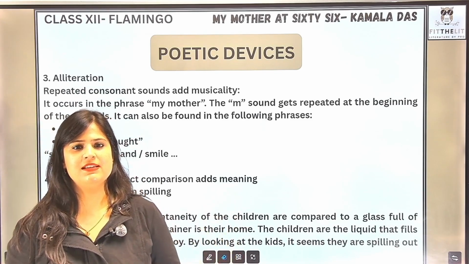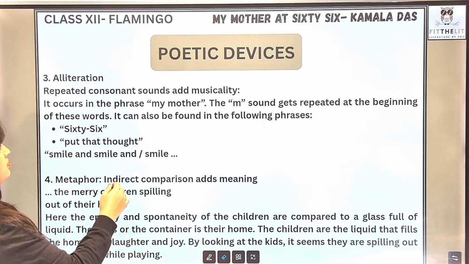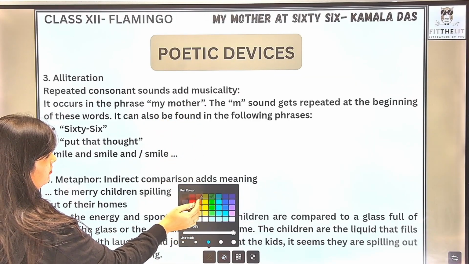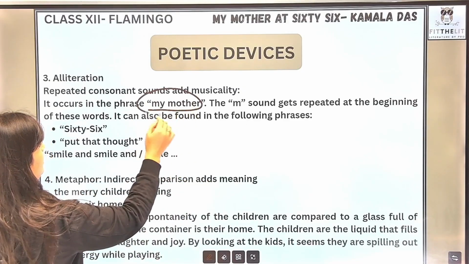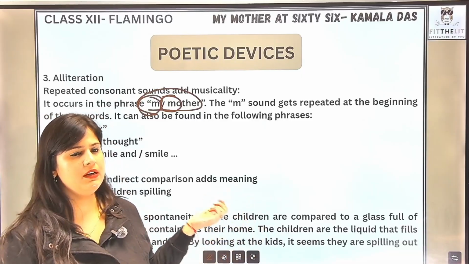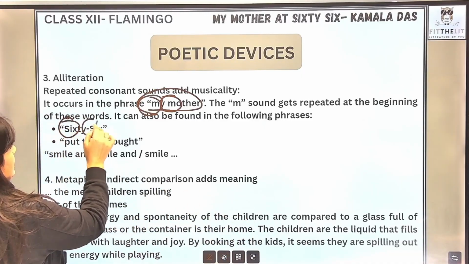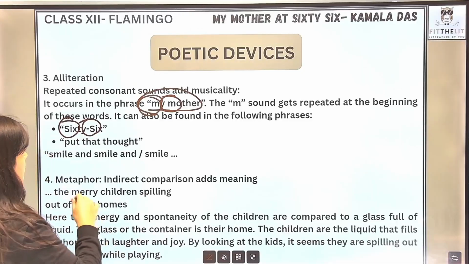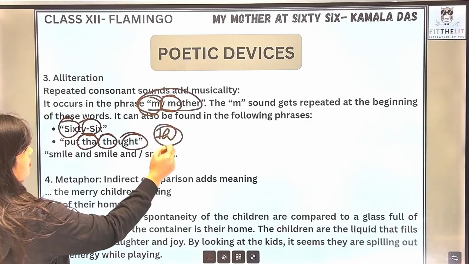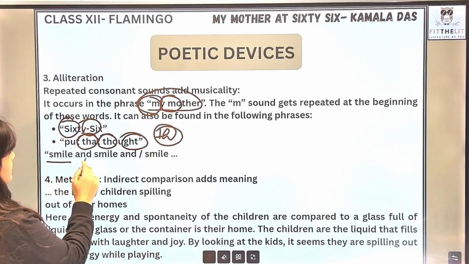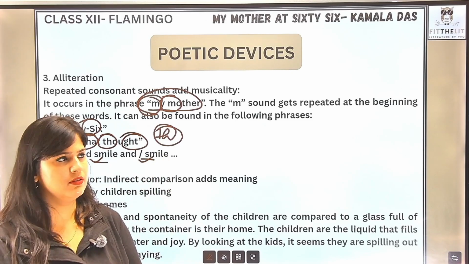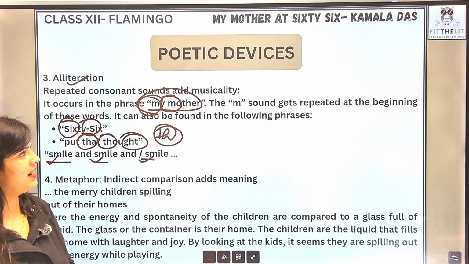So the next poetic device is alliteration. Now alliteration is used in three instances. First of all, the phrase my mother. The consonant sound of M has been repeated. Then you have 66 again. The sound of S has been repeated. Then put that thought away. That is the P sound repeated. And then smile and smile and smile. Of course, the S sound has been repeated very closely. So, the poetic device of alliteration.